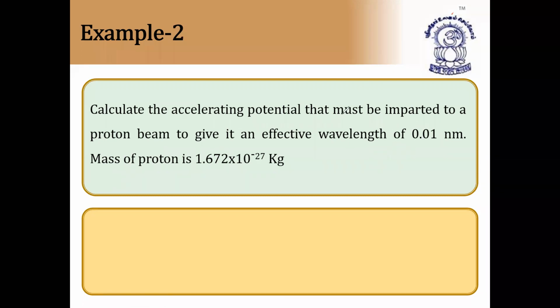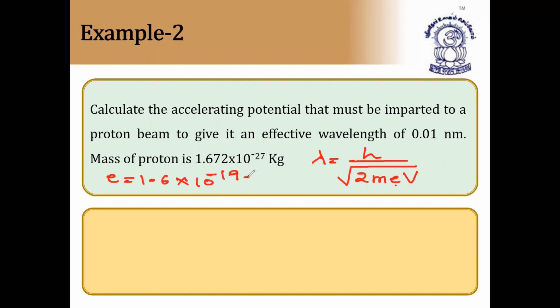Lambda is equal to h by root of 2 into m into e into V, that is electron volt. So mass of electron we know, charge of electron we should write. That is 1.6 into 10 to the power of minus 19. Charge of electron e is equal to 1.6 into 10 to the power of minus 19 coulombs.